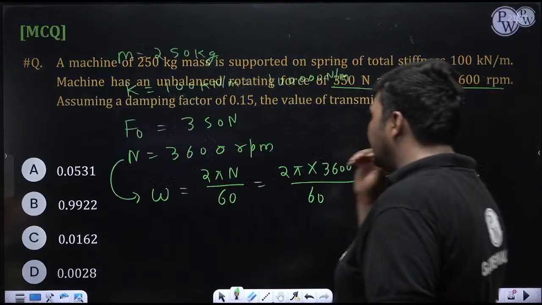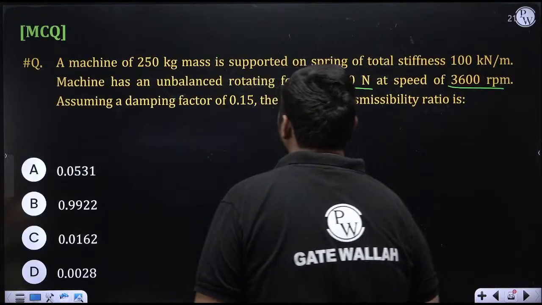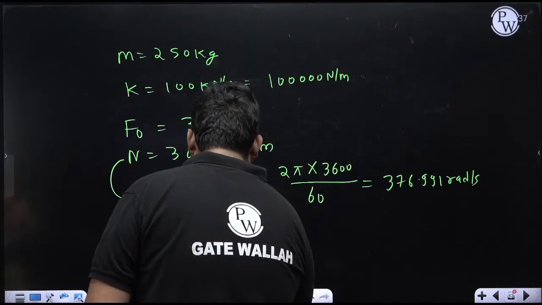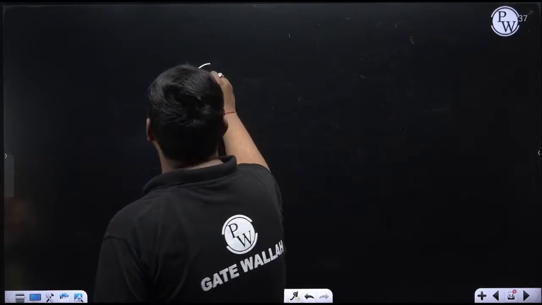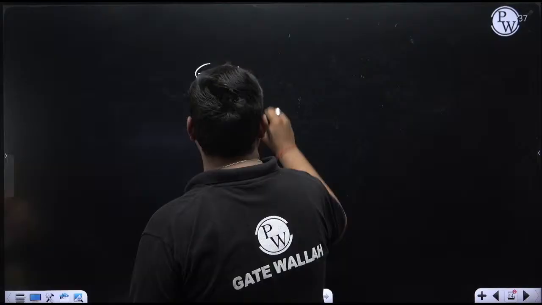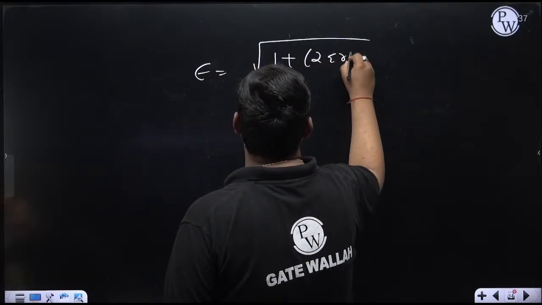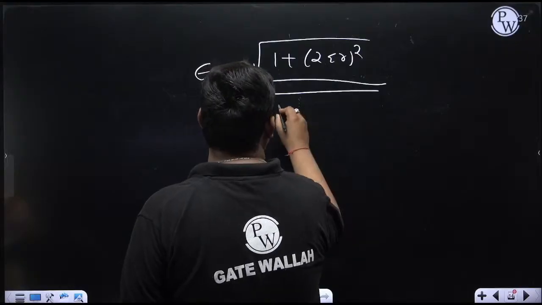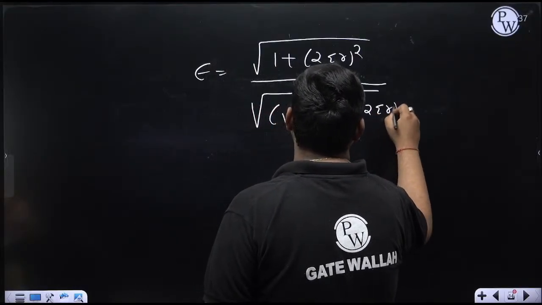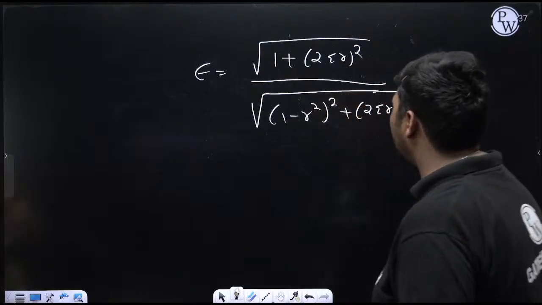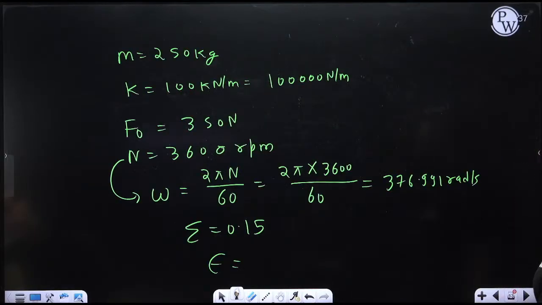Assume damping factor 0.15. So directly the value of zeta is given, 0.15. Then we have to calculate the transmissibility ratio epsilon. The formula that I have already discussed is epsilon equals the square root of 1 plus (2 zeta r) squared, upon the square root of (1 minus r squared) whole squared plus (2 zeta r) squared. To calculate epsilon I need two values, zeta and r. Zeta is already given, 0.15. So now I need to calculate r.